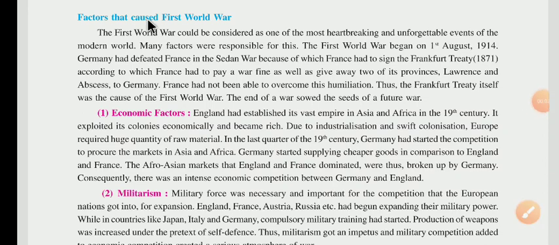Now, dear children, continuing chapter number 2. Our next topic is the factors that caused the First World War. It means now we are learning about the factors that caused the First World War.